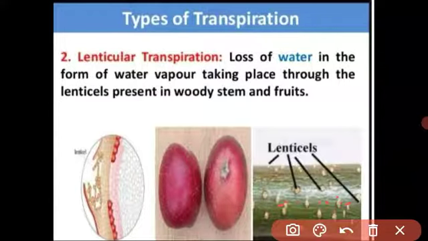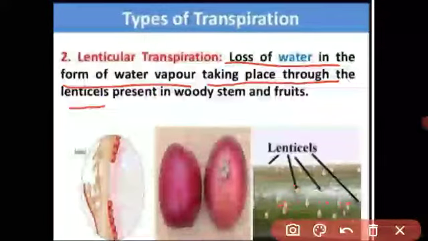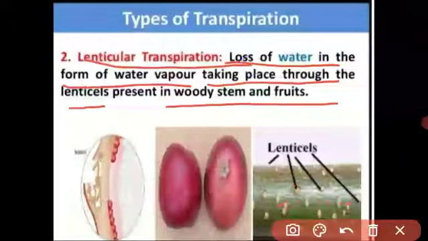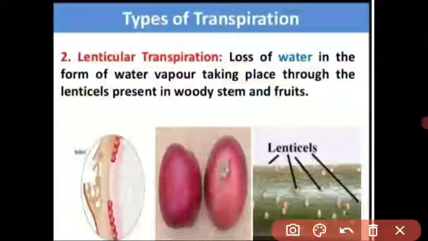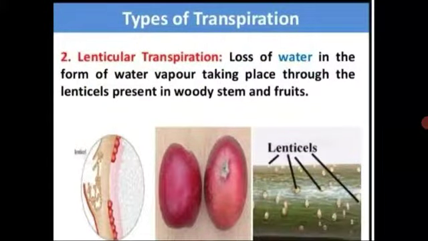This is the permanent opening present in the woody stem, and the loss of water as water vapor takes place through the lenticels present in the woody stem. This is called lenticular transpiration. Understood, student? What is meant by lenticels and what is meant by lenticular transpiration?